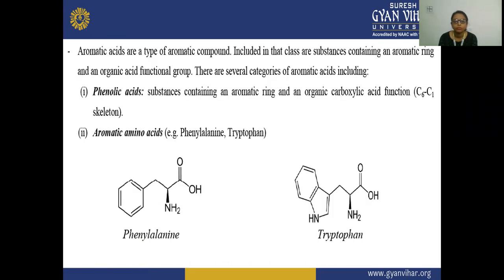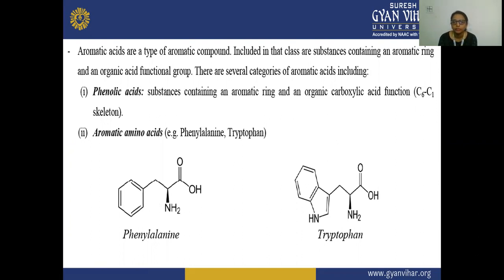Firstly, we are going to study what aromatic acids are. So aromatic acids are a type of aromatic compounds. Means these are also aromatic compounds, only the thing is that on the aromatic compound, the acid is added on the benzene ring. That is why they are known as aromatic acids.